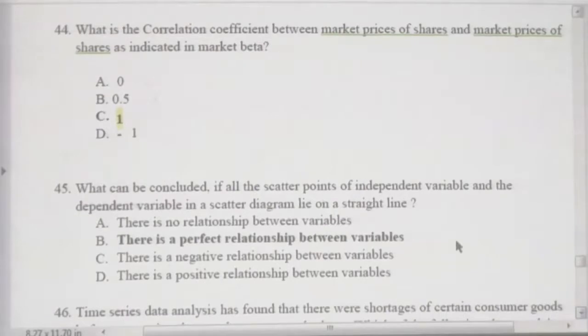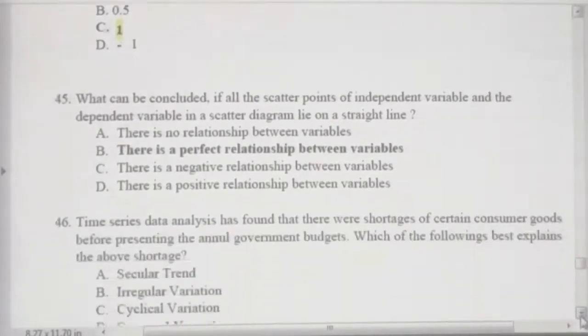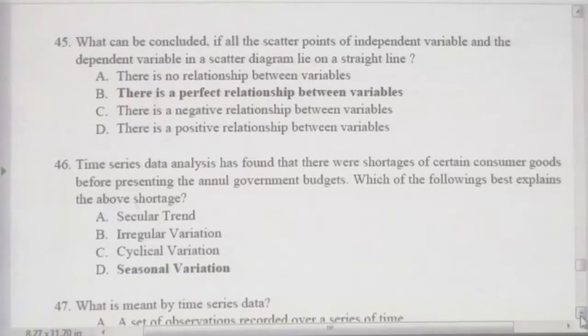Then let us move on to question number 45. I will give you 1 minute, read it and see whether you can understand the question. What can be concluded if all the scatter points of the independent variable and dependent variable in a scatter diagram lie on a straight line?